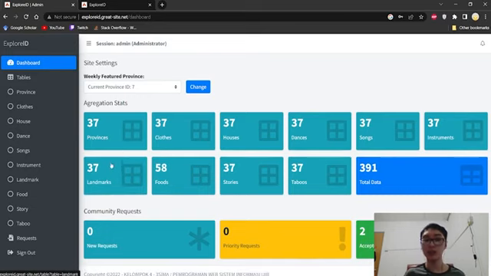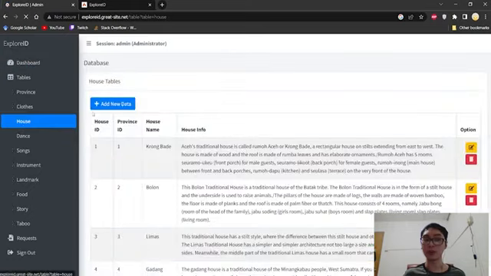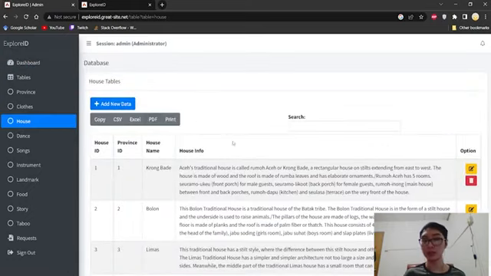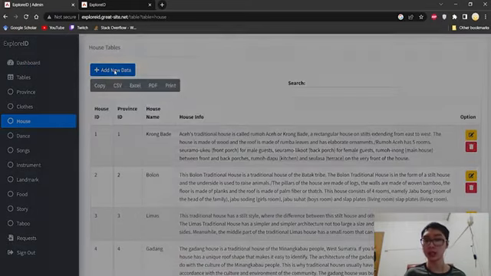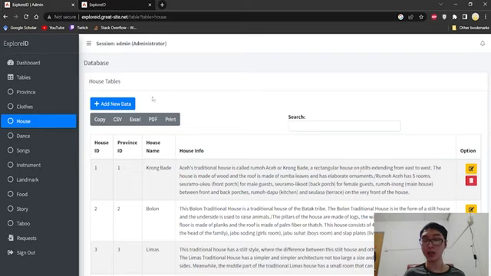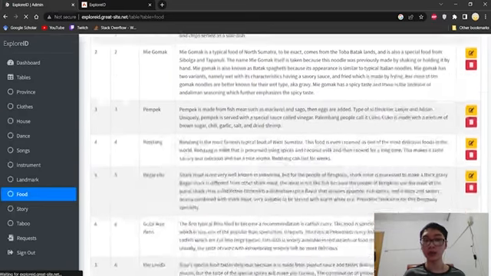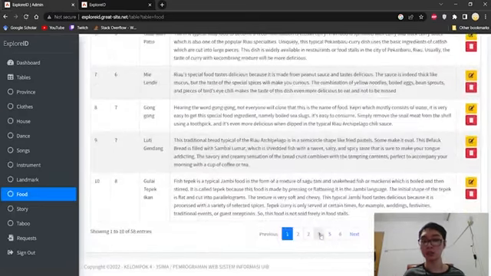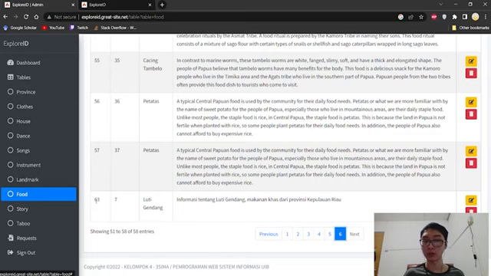When you click it, you're going to go to the table. For the table, as you can see, you can also print it out, you can edit it, you can add new data if you want. As you can see, you can delete the data also. So the admin has all of the privileges of the moderator and more, basically. Now if we go to the food, for example, just now we have actually sent it to the food database, and as you can see, this is their newest addition. Only the administrator can delete this.